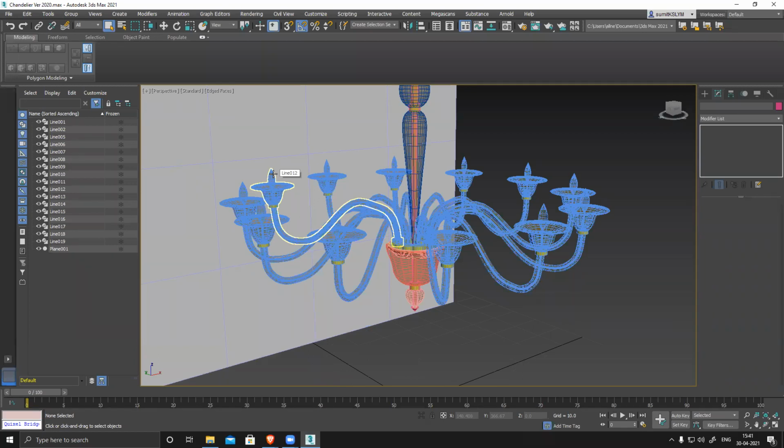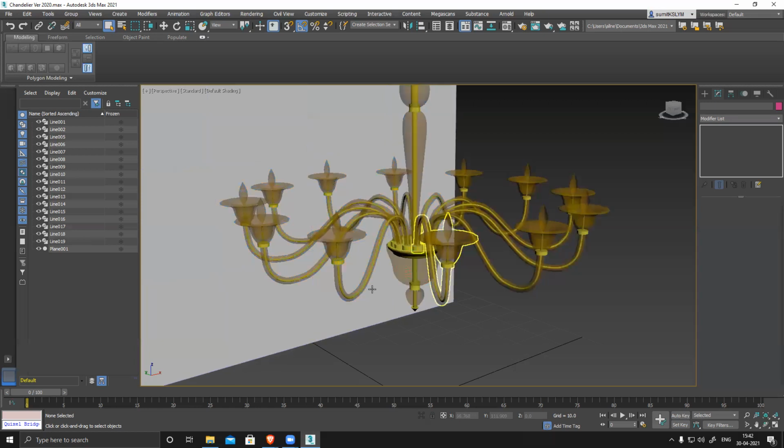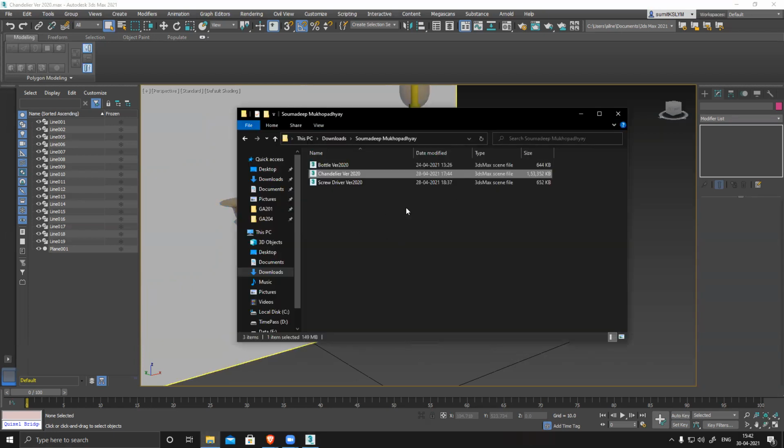What happens in Max is that whenever you apply any texture on any surface, it's not part of that file. It's basically loading from your local disk. It's there in a local drive somewhere, so from there it's loading. If I don't have that image, it won't load for me, right? Yes. So whenever you have an image in your file, make sure to save it in the same folder so that I can open it and check it.